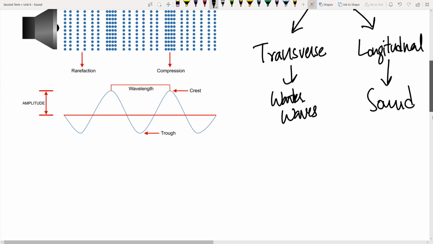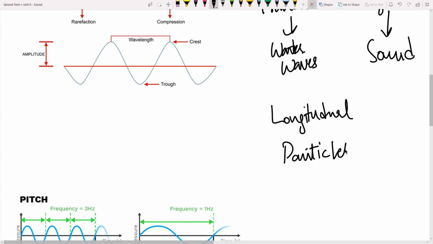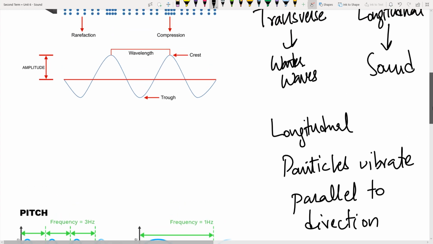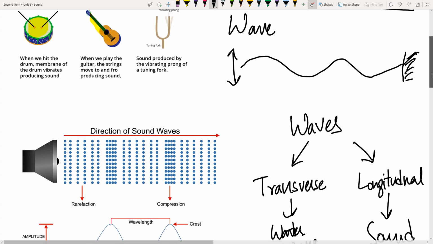So what are longitudinal waves? I'll come back to these diagrams. What's a longitudinal wave? Longitudinal waves are those in which the particles vibrate parallel to the direction of the wave. So wherever the wave is going, the particles will vibrate parallel to it, and this is easily understandable with this diagram.